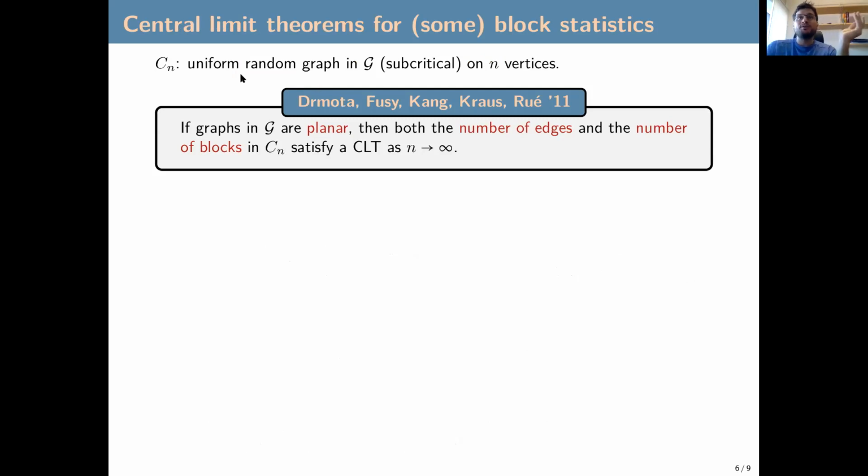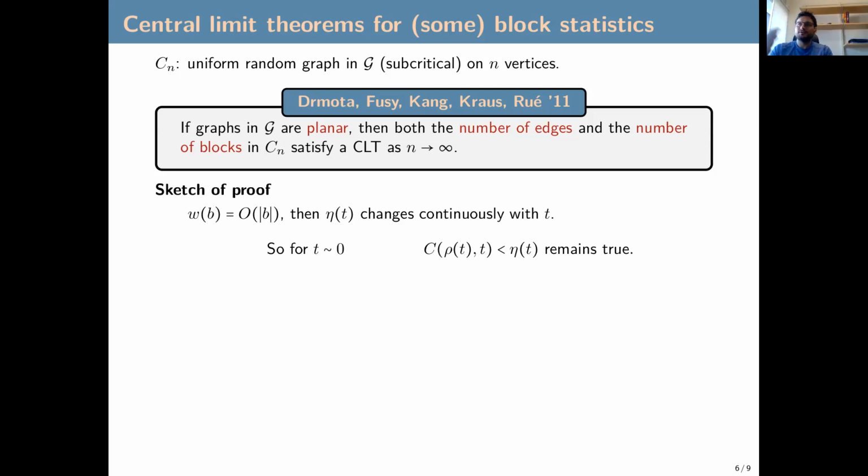So now in the rest of this talk, capital C sub n will be a uniform random graph taken in a subcritical graph class on n vertices. The first results are general central limit theorems: if you restrict yourself to only planar subcritical graph classes, then both the number of edges and the number of blocks satisfy a central limit theorem as n goes to infinity.